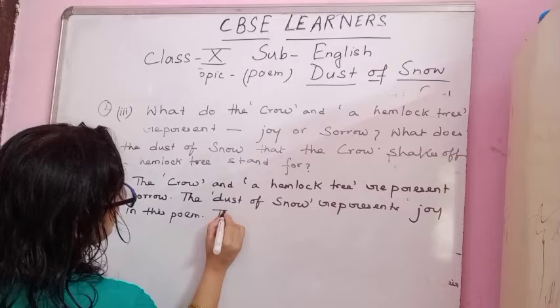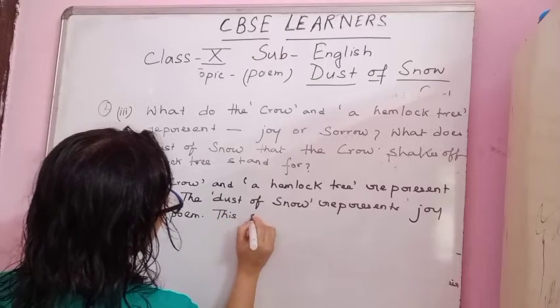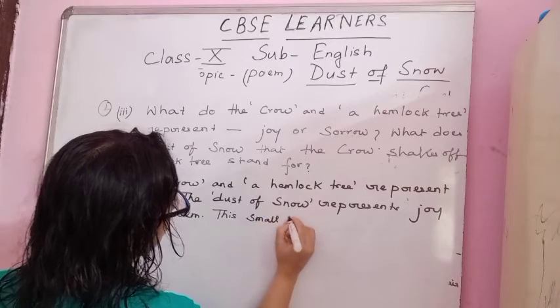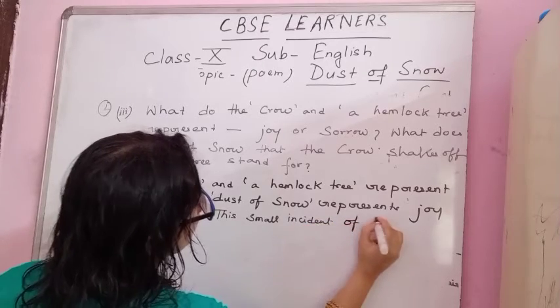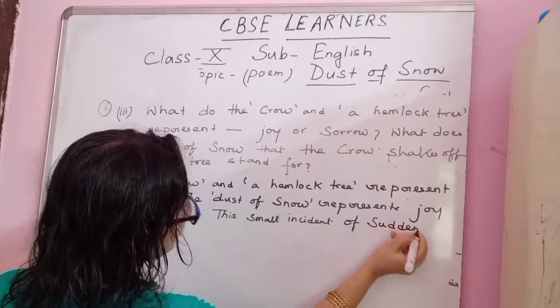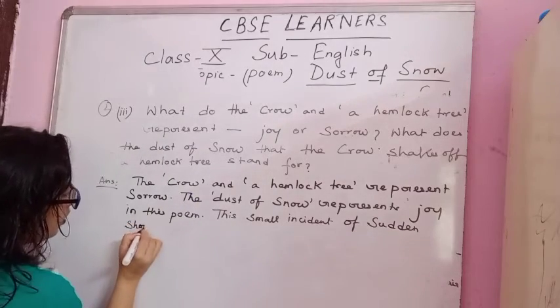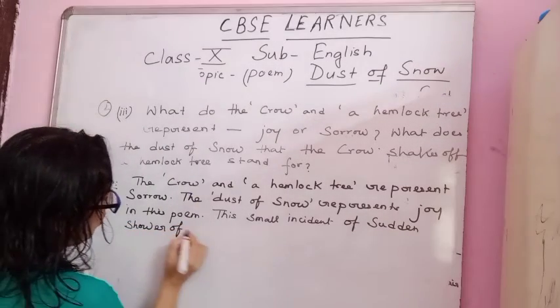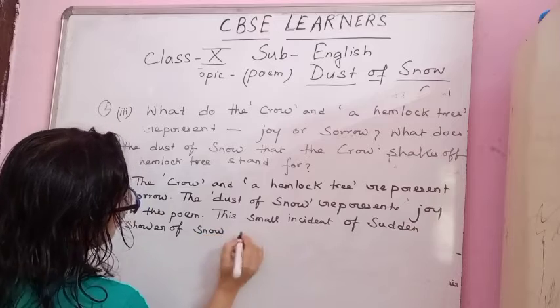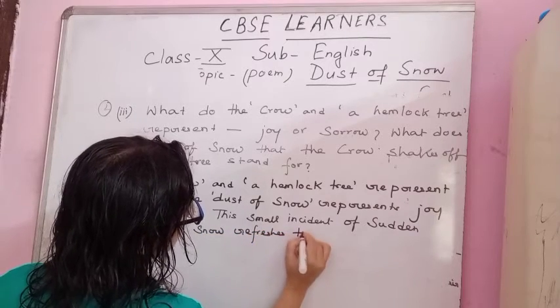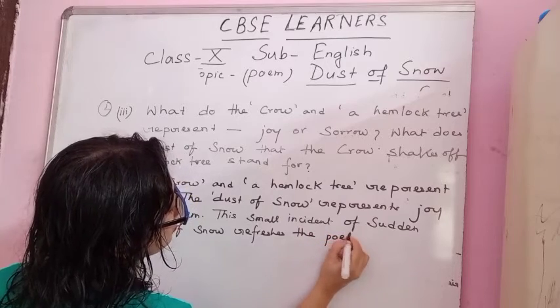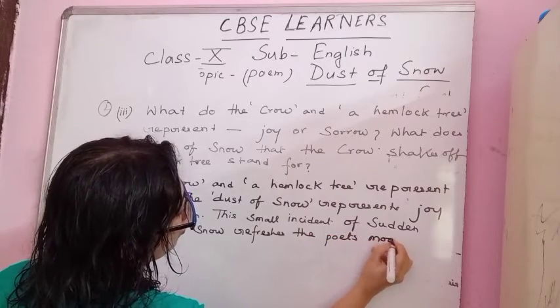Okay, this small incident of sudden shower of snow refreshes the poet's mood.